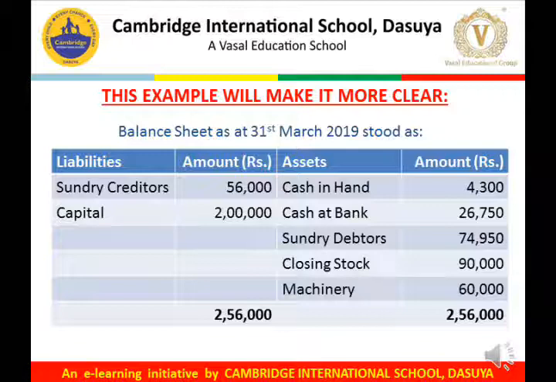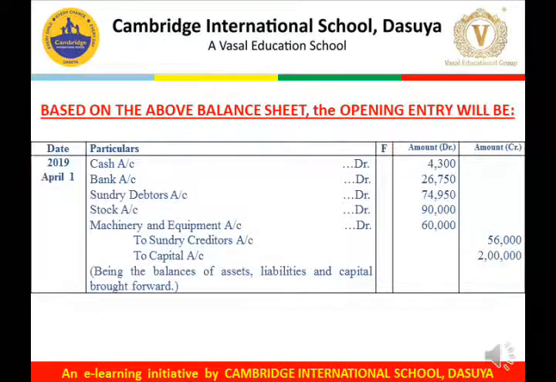That is, the next accounting year will start from 1st April 2019. This is the journal for 1st April 2019, and this is the first journal entry which we have to record. All the assets are individually debited. Cash account debit 4,300, bank account debit 26,750, sundry debtors account debit 74,950, stock account debit 90,000, machinery and equipment account debit 60,000, to sundry creditors 56,000. Here capital is given, 2 lakh rupees. So we will write here, to capital 2 lakh rupees.